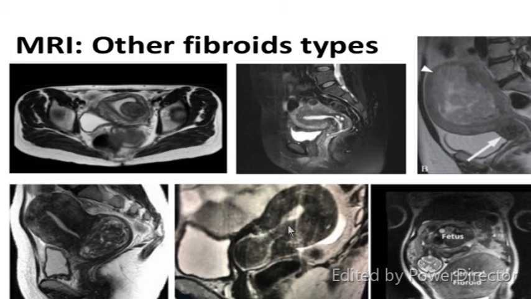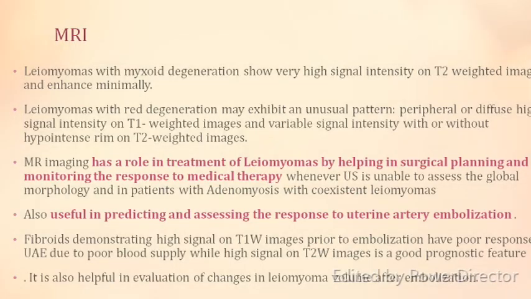Now this is a pedunculated fibroid. Here the uterus is there, the cavity you can see, but see when you have put a contrast, the contrast has delineated that it is a submucous fibroid. Here the contrast has delineated the capsule. Here the contrast has delineated that it is in the cervix, the cervical fibroid. Here it has shown certain degenerative changes, and here it is showing the cystic degeneration. So with various types of contrast and plain MRI, you can see the location, size and type of fibroid.